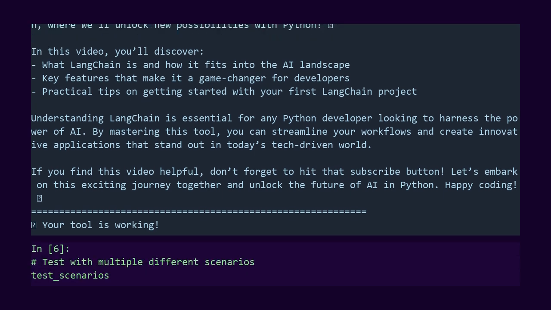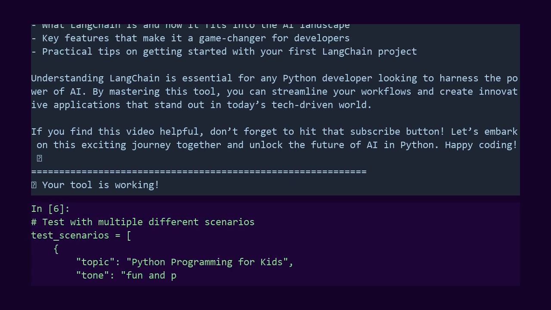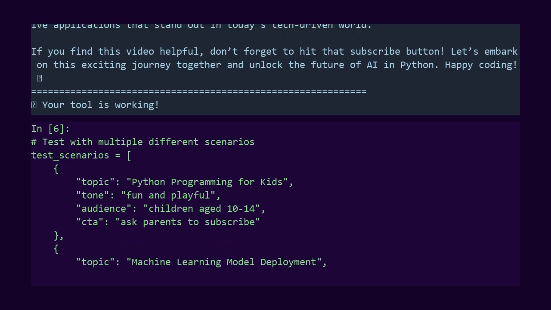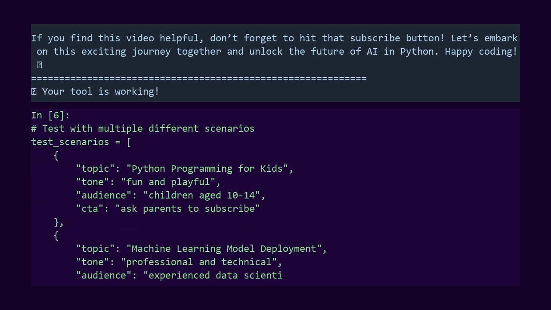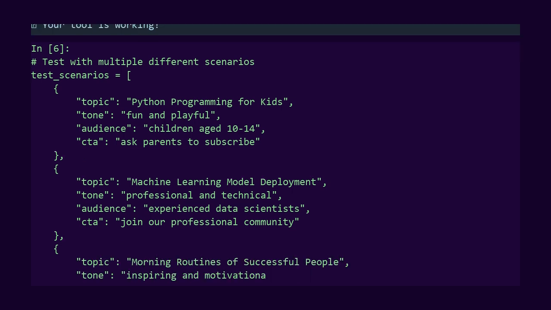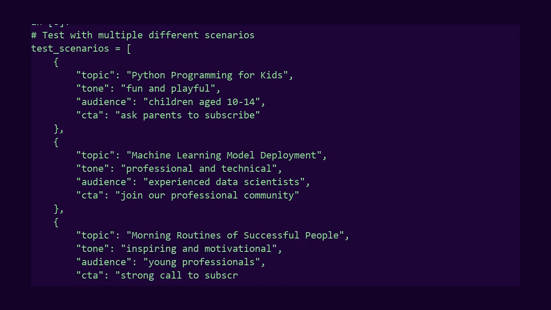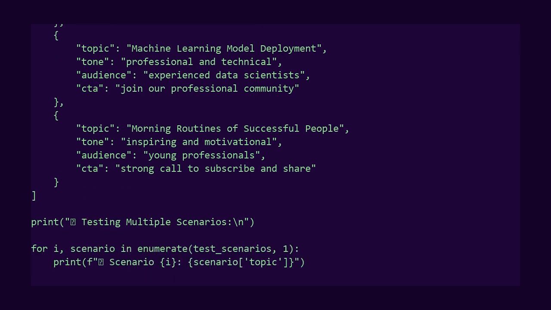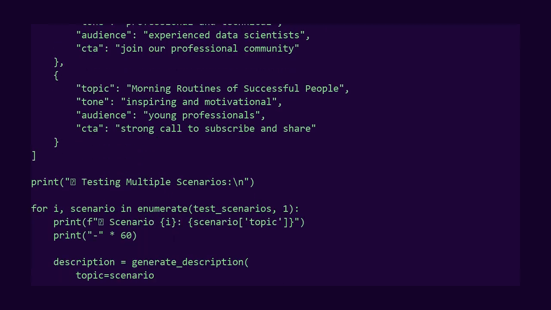Here we test the tool with 3 different content scenarios. First scenario, a Python tutorial for kids. Topic, Python programming for kids. Tone, fun and playful. Audience, children aged 10 to 14. CTA, ask parents to subscribe.